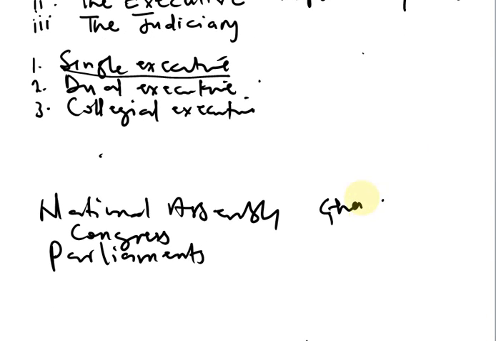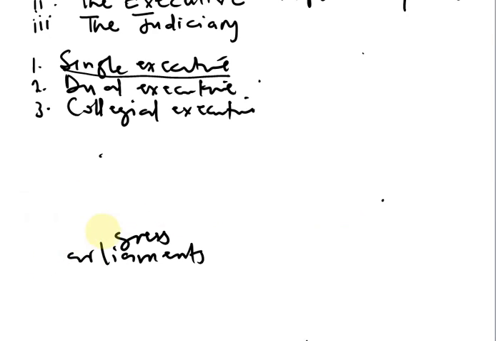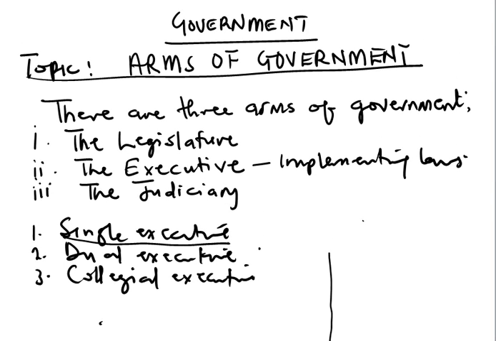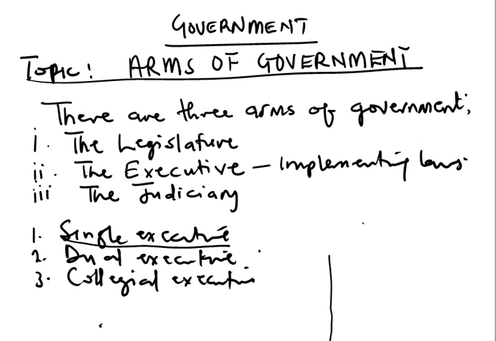Also, in a single executive, the president is responsible for anything that happens. So he takes the blame or the praise for whatever decision that he takes. That is what we call the single executive system, that is practiced in a presidential system of government. Now let us look at number 2.